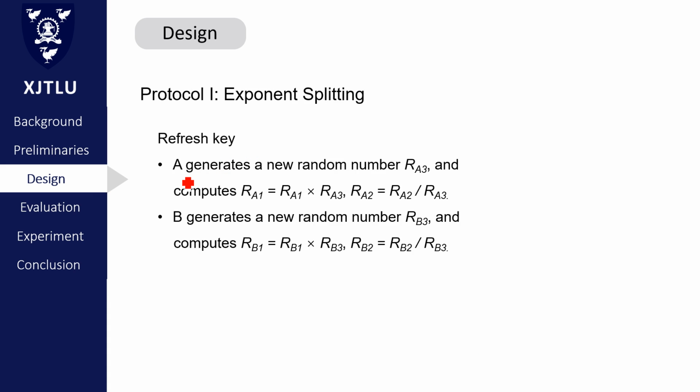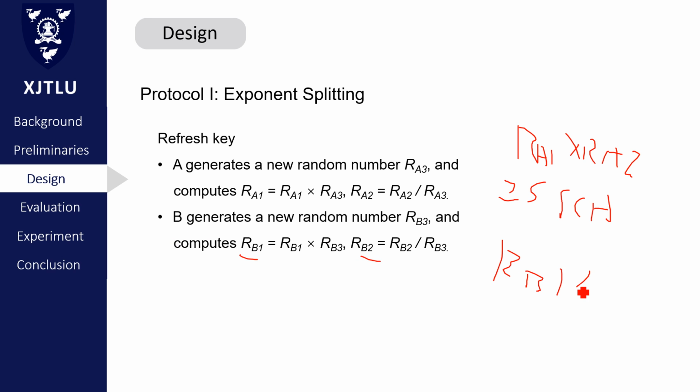After key exchange, device A should generate a new random number RE3 and calculate RE1 equals the old value RE1 times RE3, RE2 equals the old value RE2 over RE3. So, the new value RE1 times the new value RE2 also equals private key A. And device B does the same operation to refresh RB1 and RB2. So the new value RB1 times the new value RB2 also equals private key B.